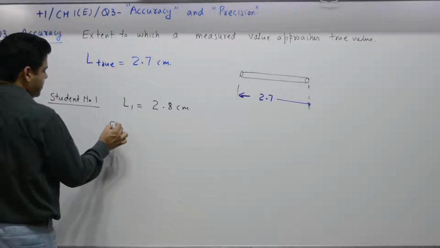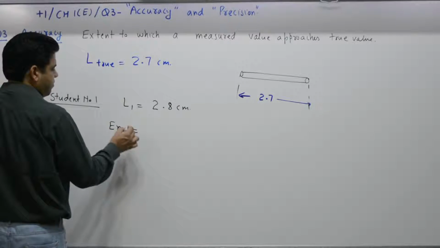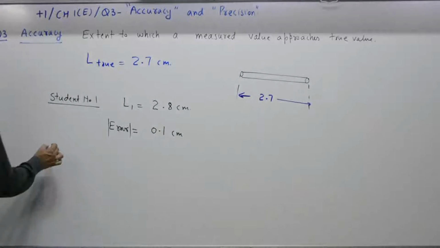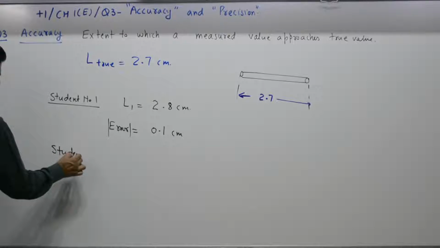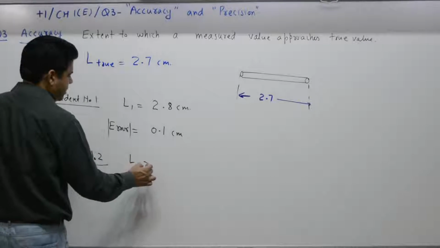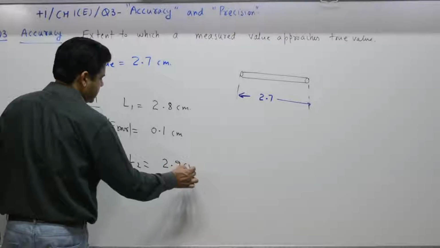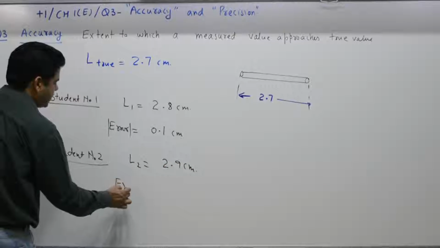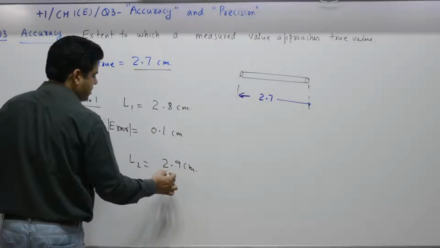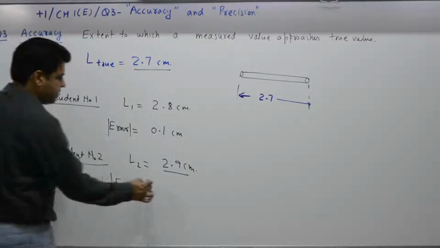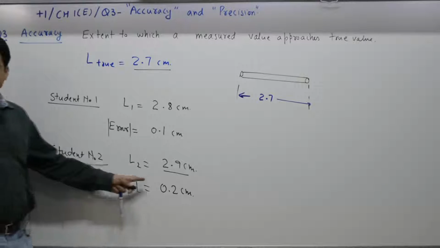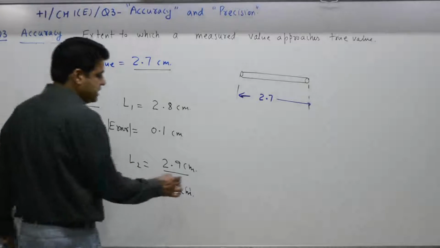What is error? Magnitude of the error is 0.1 centimeter. Student number 2 measures the length to be 2.9 centimeter. What is the magnitude of the error? Yes, actual is 2.7, measured is 2.9, difference is what? 0.2 centimeter. Student number 2, error is more, accuracy is less.